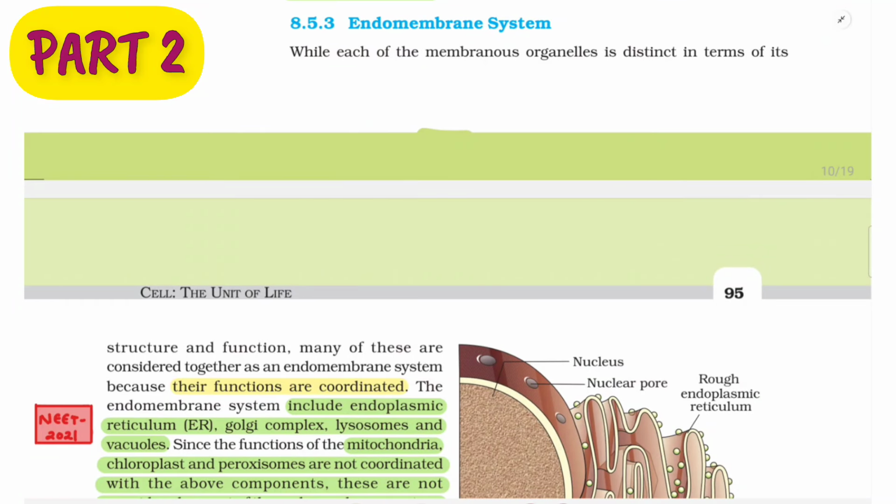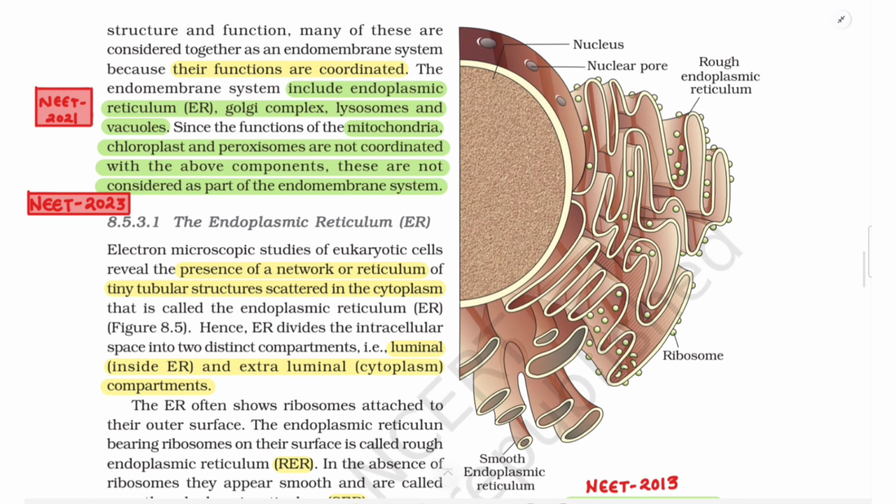8.5.3 Endomembrane system. While each of the membranous organelles is distinct in terms of its structure and function, many of these are considered together as an endomembrane system because their functions are coordinated. The endomembrane system includes endoplasmic reticulum (ER), Golgi complex, lysosomes and vacuoles. Since the functions of the mitochondria, chloroplast and peroxisomes are not coordinated with the above components, these are not considered as part of the endomembrane system.